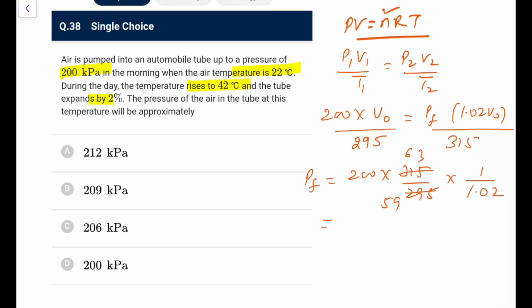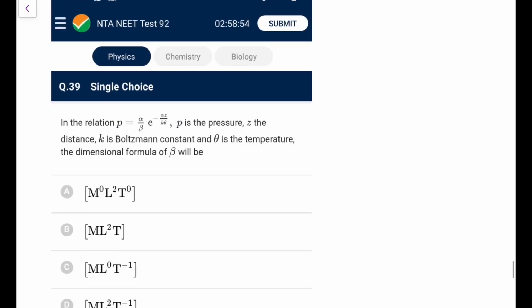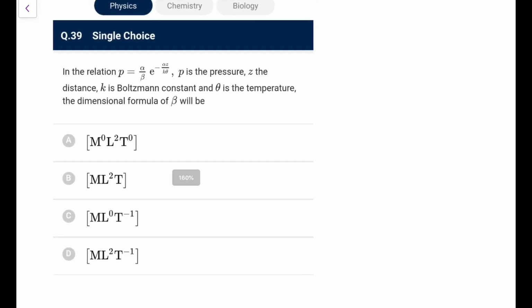So what we have, 200 into 63 upon 59. 59 twos are 118, so 118 and 1 will go, 59 and 1, 60.18. So it would be slightly greater than 1.05, I can suppose. If 1.05, it would be like 210, closer to 210. So I'll go for 209 kPa. If you wish, you can do the lengthy calculations, but it will come out to be 209 kilopascal from this data. So you might have to spend time here.